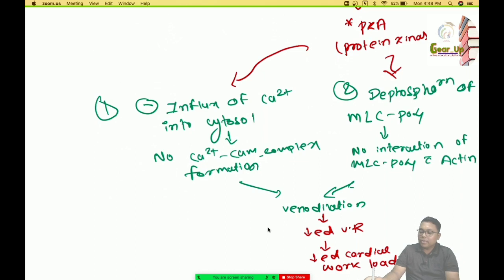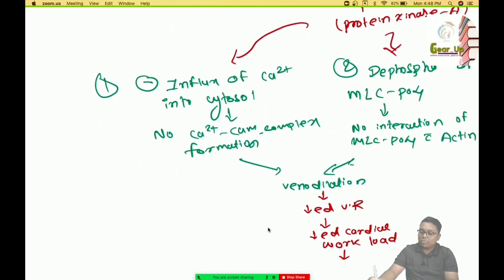If the heart is working less, it will require less energy, that is, oxygen requirement will be less. So there is decreased oxygen demand, and as there is decreased oxygen demand, it will treat the angina. So this is all about the mechanism of action of the nitrates.